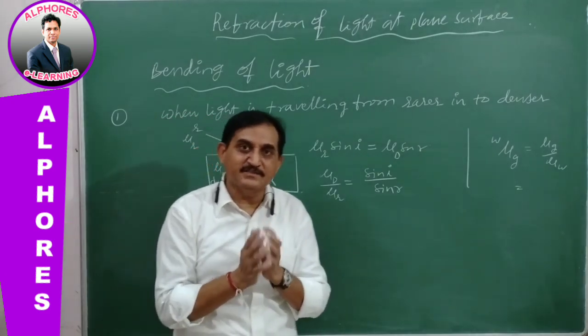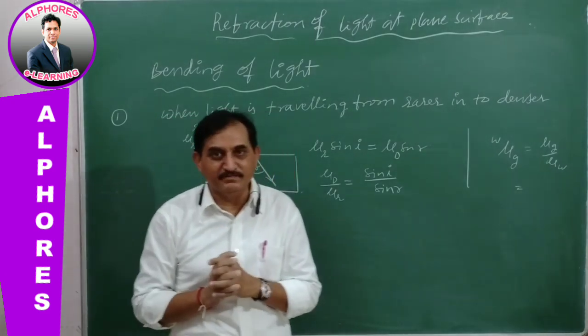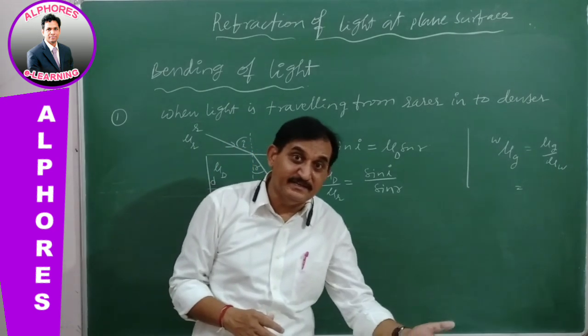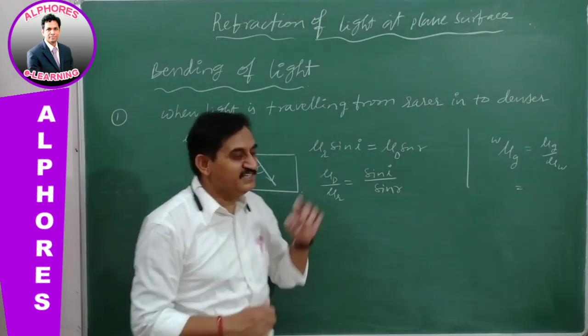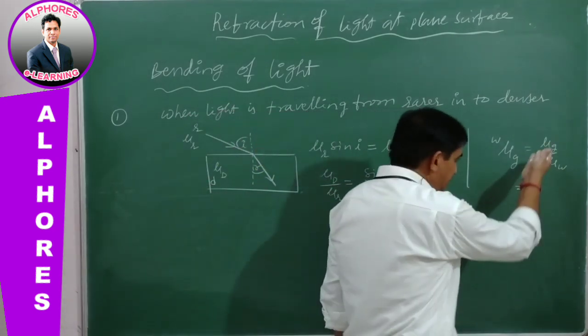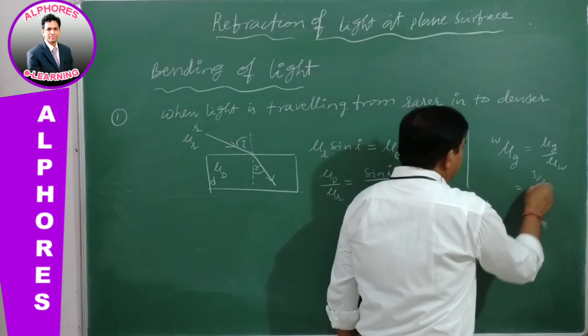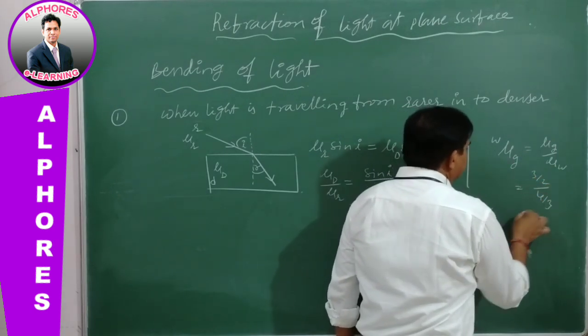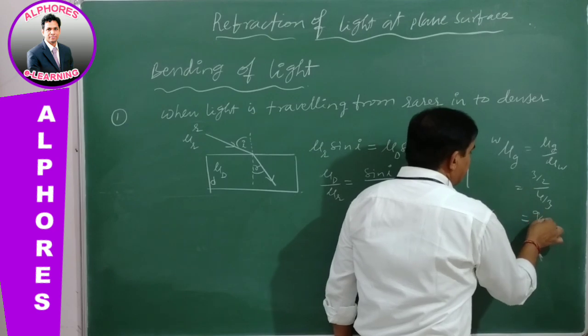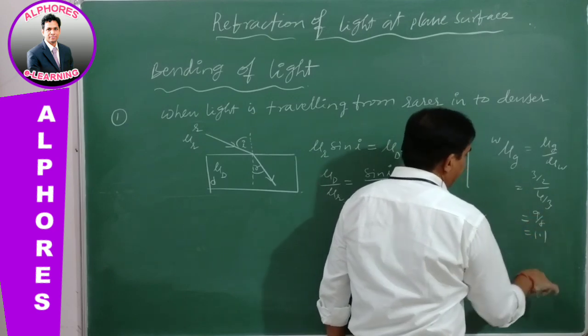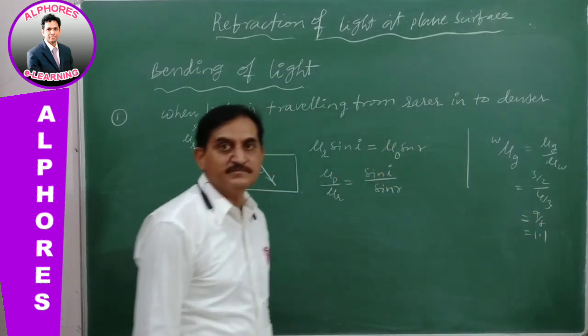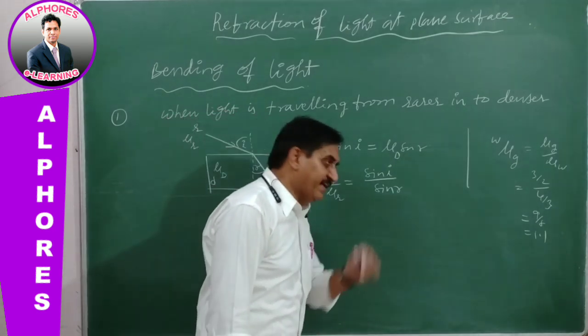When you find the refractive index of one medium with reference to an optically rarer medium, its value is definitely greater than 1. The same thing here: 3 by 2 by 4 by 3 gives 9 by 8, that is 1.1. So greater than 1.